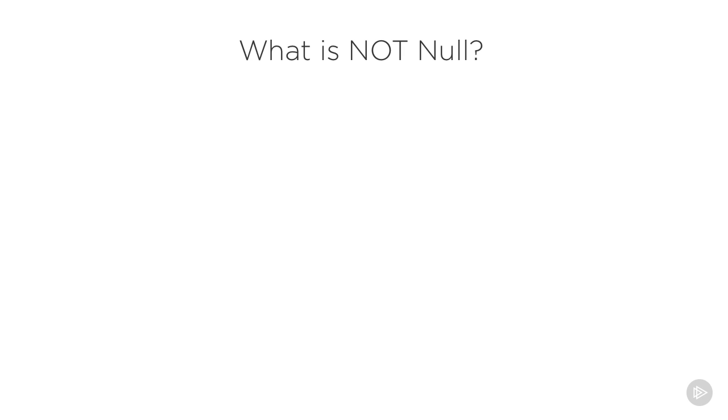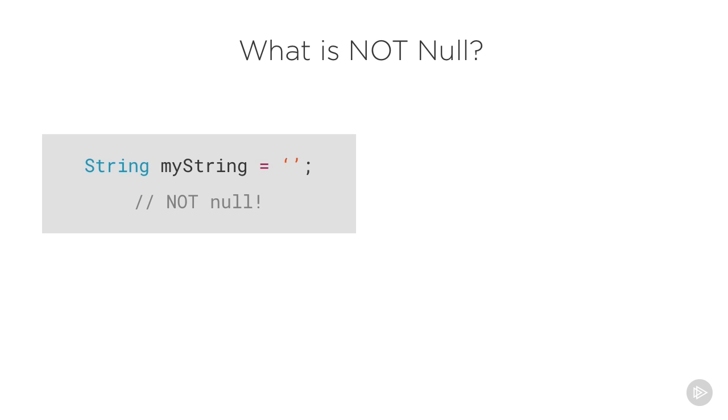Here are a few examples that are not null, but are commonly mistaken to be null. This string is not null. Remember, null is the absence of any value. But this string has a value. It's just empty. Being empty and having no value are two different things. You'll see why in a moment.